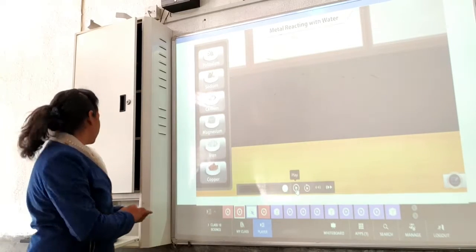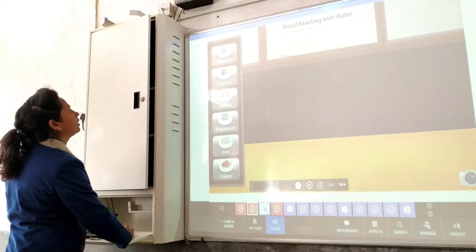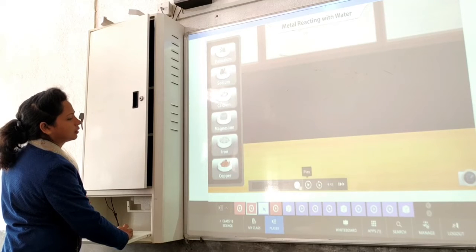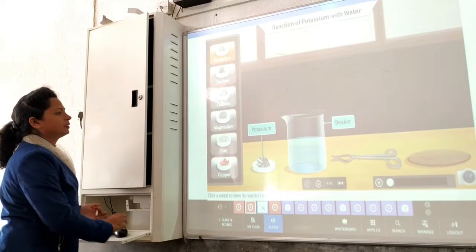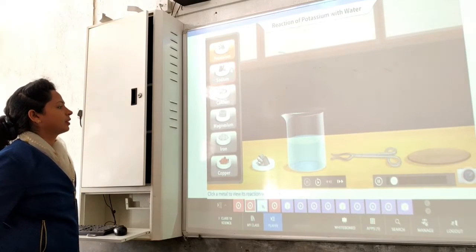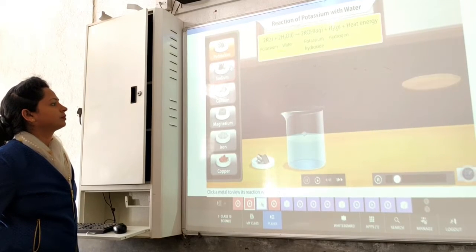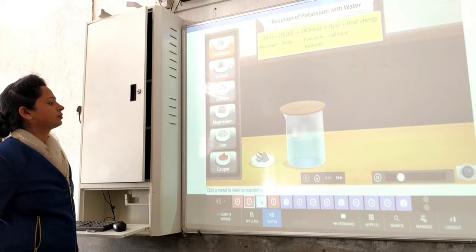Right? Now let's just see how potassium reacts with water. When we gently add potassium to cold water, it reacts vigorously, releasing bubbles of hydrogen gas.